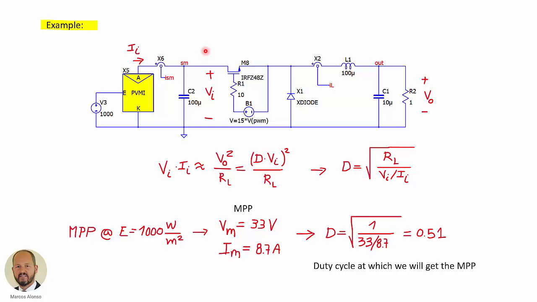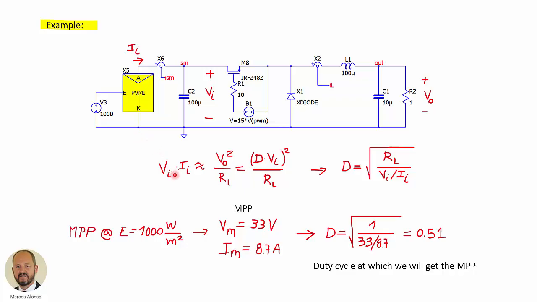And now to do a better testing of our new component, we are going to do a simulation using a power converter. In this case, we are using, as we can see here, a buck converter. Here we have the voltage across the panel. We have used an input capacitor to filter the current, so we are going to have a current circulating through the panel with low ripple. Here we have the output voltage, and we want to obtain the value of the duty cycle at which we are going to have the maximum power in the panel for an irradiance of 1000 watts per square meter.